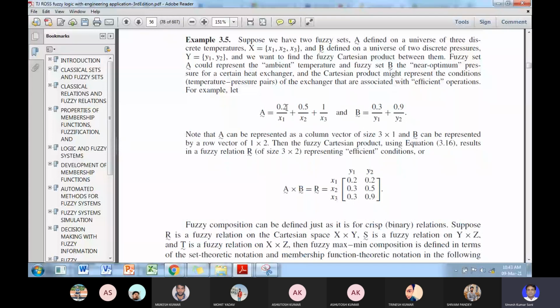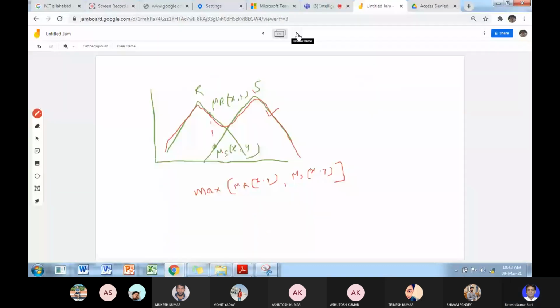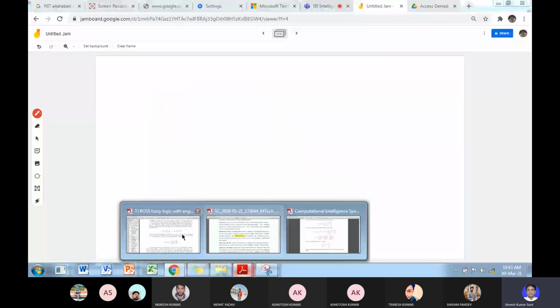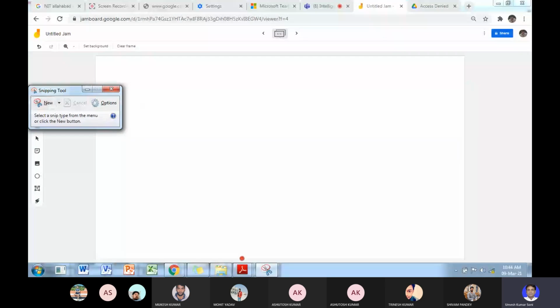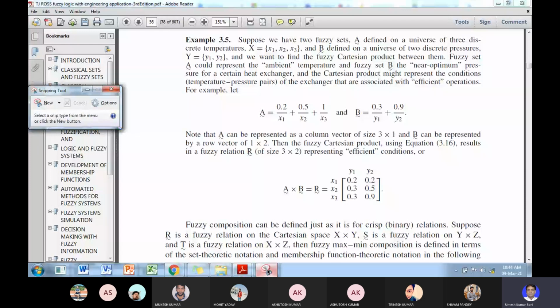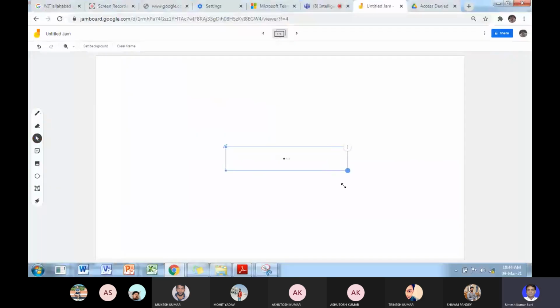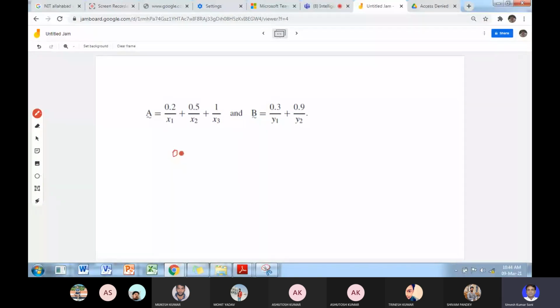You have ordered pairs of 0.2 with 0.3, 0.2 with 0.9, and so on.